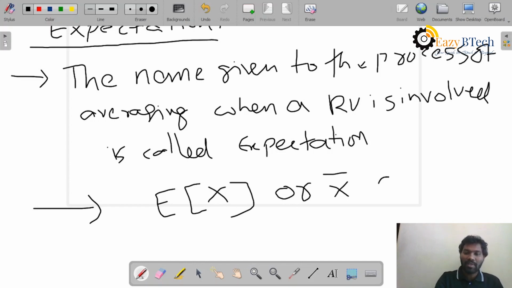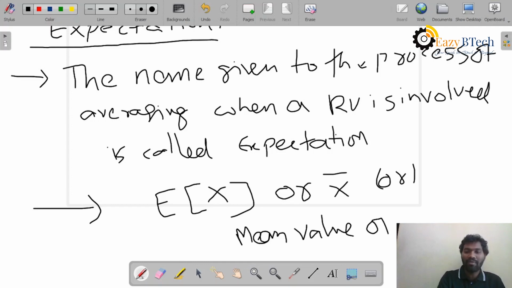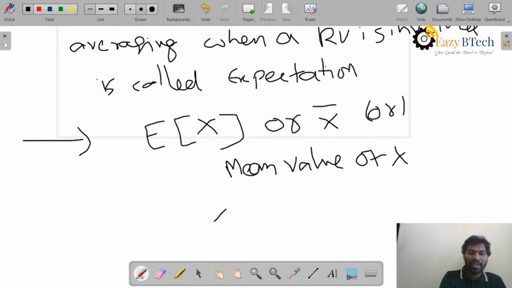Sometimes they will ask you the mean value of X. So whatever word they use, you should find the expectation. So from this we can write X bar is equal to expectation of X.